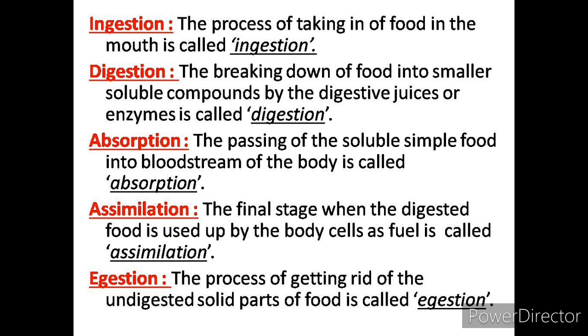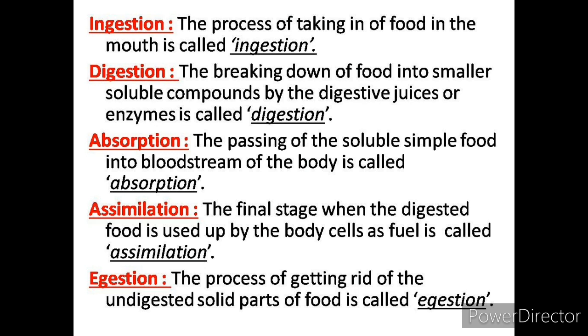After that, the second step in holozoic nutrition is digestion. Digestion is the breaking down of food into smaller soluble compounds by the digestive juices or enzymes. The third step is absorption. The passing of the soluble simple food into the bloodstream of the body is called absorption.